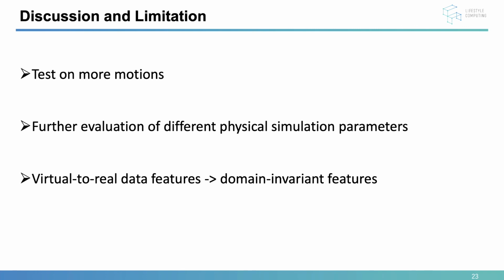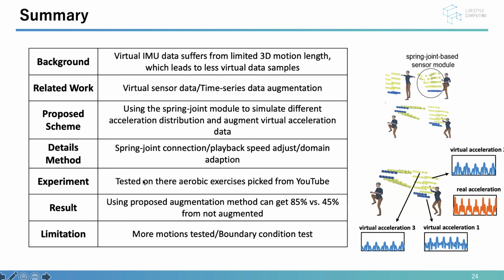Here is the summary. The virtual IMU data suffers from limited 3D motion, which leads to very few virtual dataset samples. So our proposed method uses the spring joint model to simulate different acceleration distributions and augment the virtual acceleration data. We use different spring joint connections and playback speed adjustment, and also domain adaptation, to realize training the classifier on virtual data and recognizing real-world data. The experiment tests on 3 aerobics exercises picked from YouTube, and the results showed good performance compared with the data not augmented.